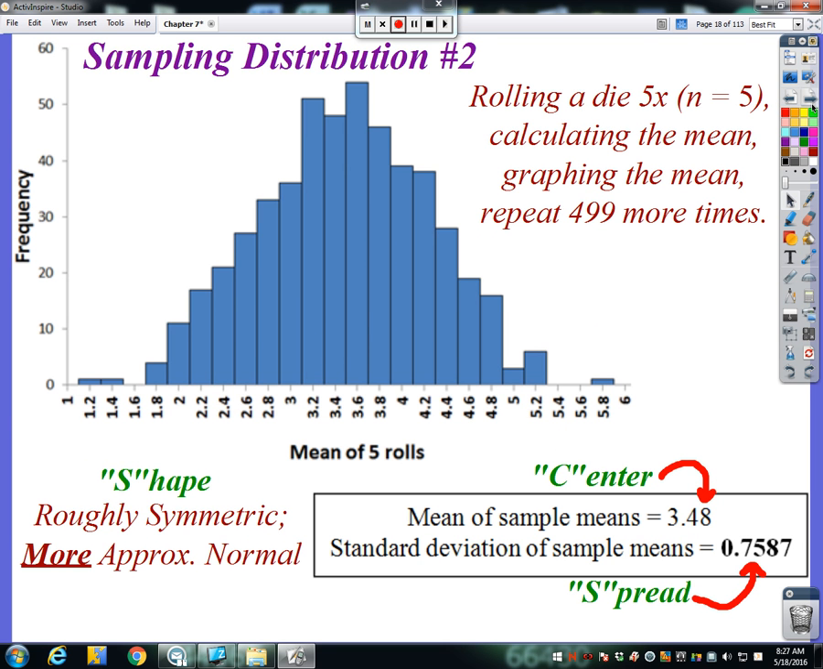What if we were to look at a second sampling distribution? What if I rolled the die 5 times, and then I calculated the mean of those 5 rolls, graphed that mean, and then again repeated 499 more times?